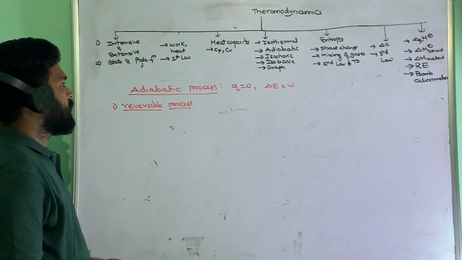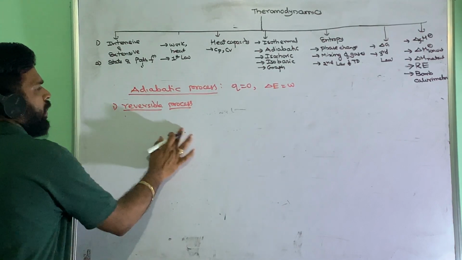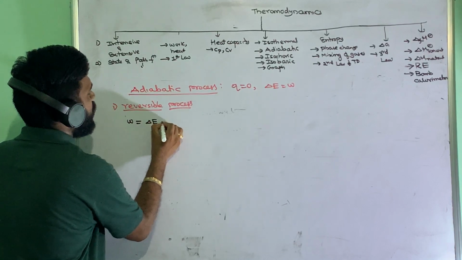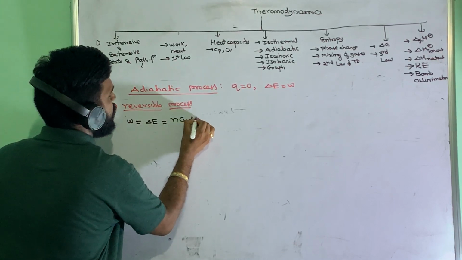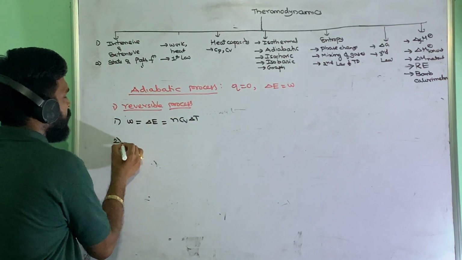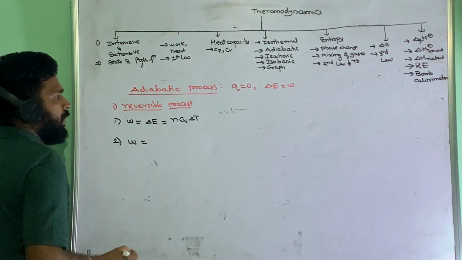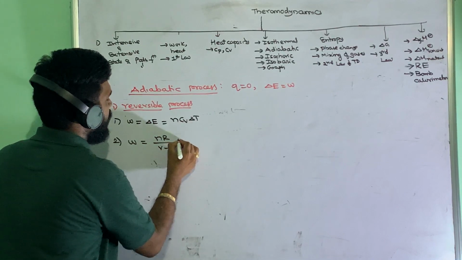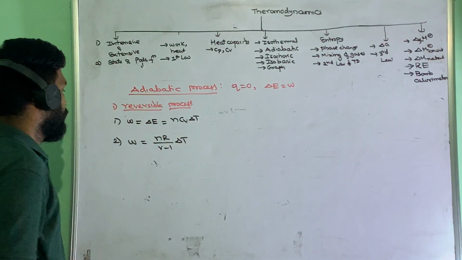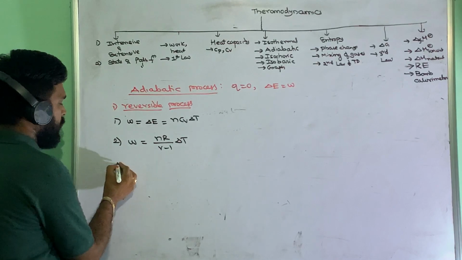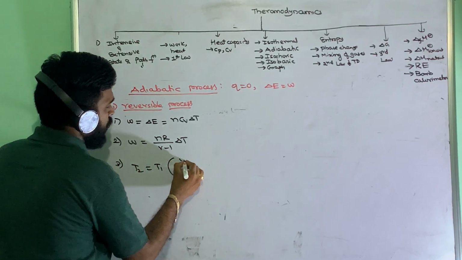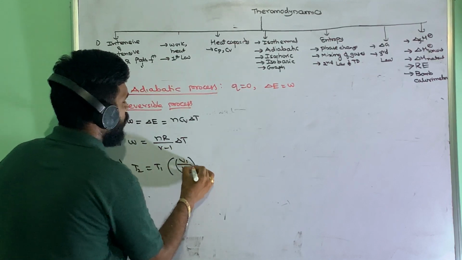Reversible process. In this case, we have to find the expression for work. Generally, work is equal to delta E, which is equal to nCv delta T. This is the first expression you will get. Or work is equal to nR by gamma minus 1 into delta T. In problems you have to find the temperature T2, that is T1 into V1 by V2 to the power gamma minus 1.